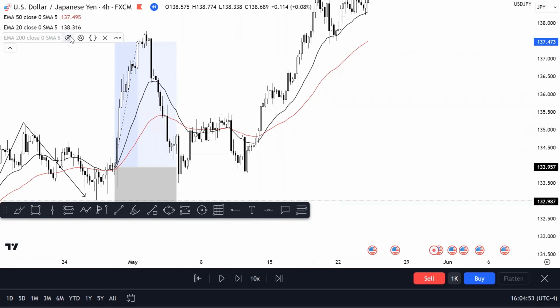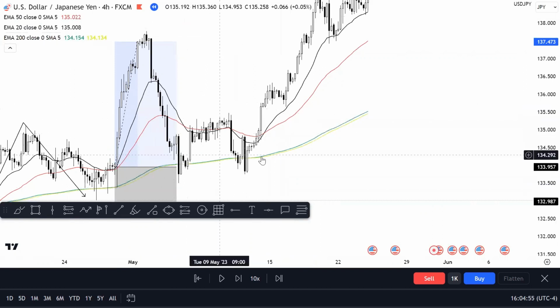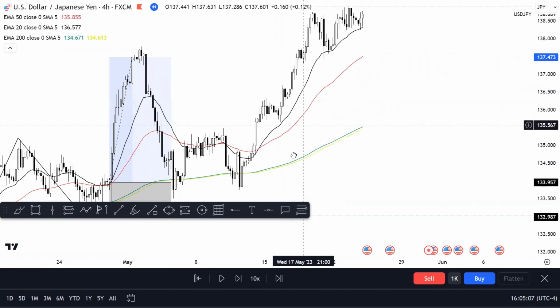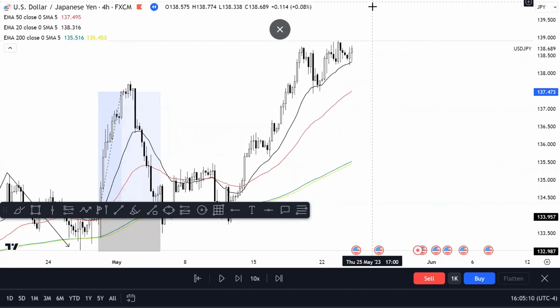So if you throw everything together, right, you have your trend filter, you have your crossover, you have your support and resistance levels, which are dynamically floating as price begins to price higher and lower. So you can wait for price to get above the 200, wait for your crossover, wait for the retest, and then continue to print higher.